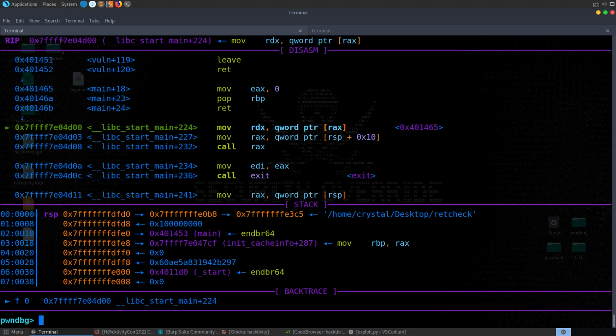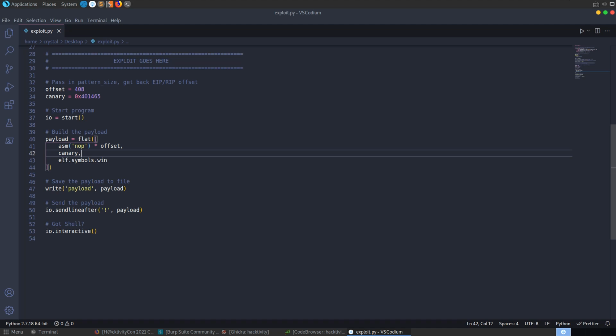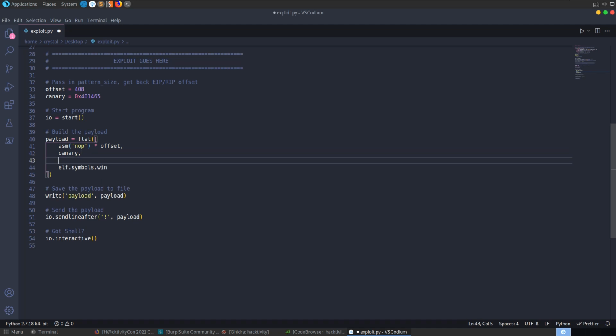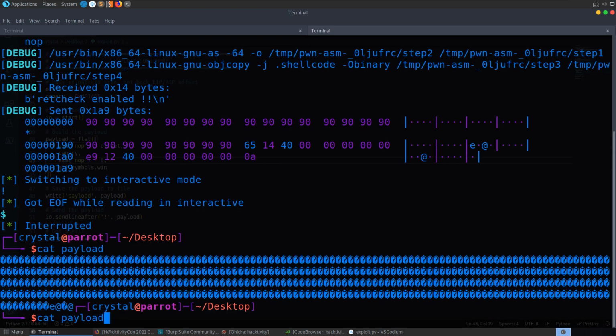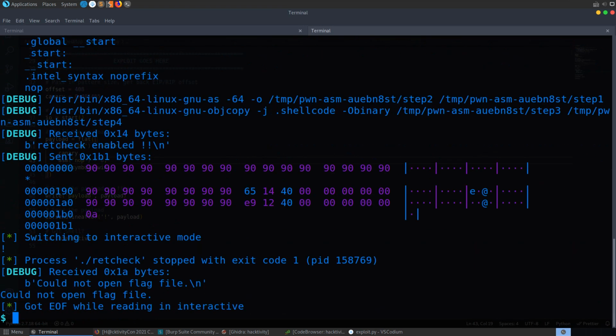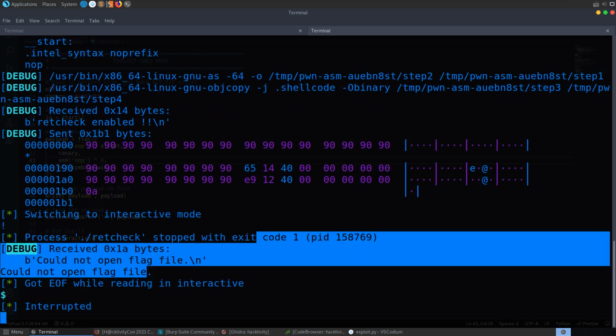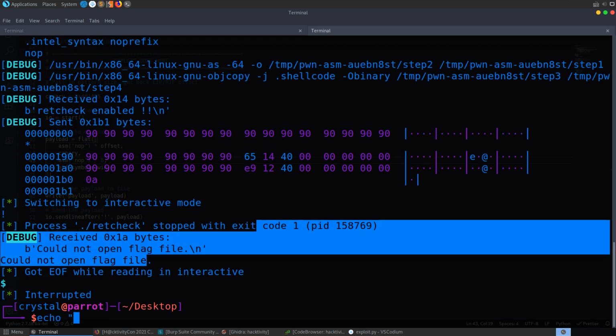Let me go back to the code here, and let's just add in another 8 bytes before we get to our return address of the win function. So in here I'm just going to say asm nop times 8, and we can run this again here. You'll see that we get this could not open flag file, so we could actually go here and say echo flag to flag.txt if we wanted to test this out.